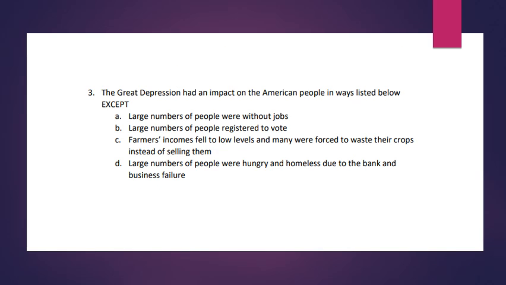Number 3. The Great Depression had an impact on the American people in ways listed below, except, so you're looking for the one that was not an impact on the American people. A. Large numbers of people were without jobs. B. Large numbers of people registered to vote. C. Farmers' incomes fell to low levels and many were forced to waste their crops instead of selling them. D. Large numbers of people were hungry and homeless due to the bank and business failure.